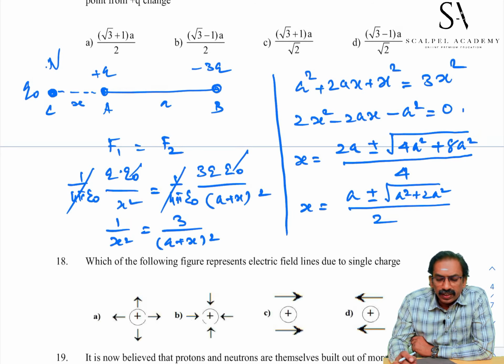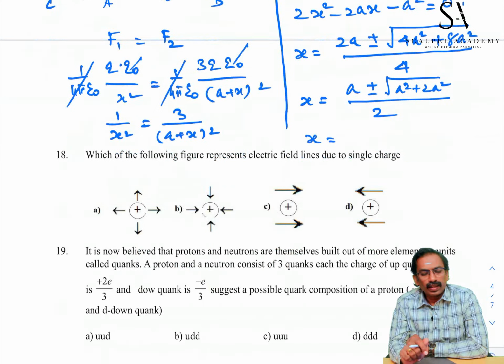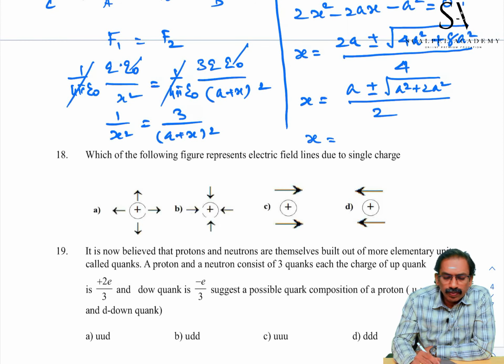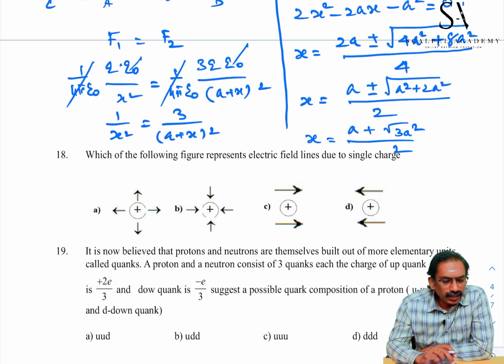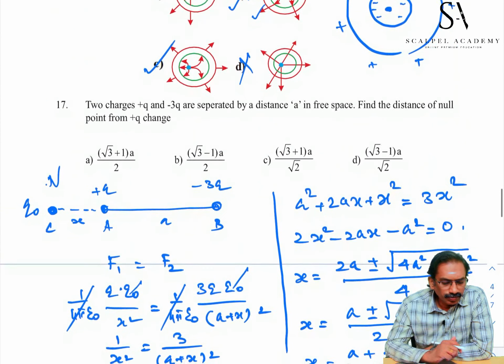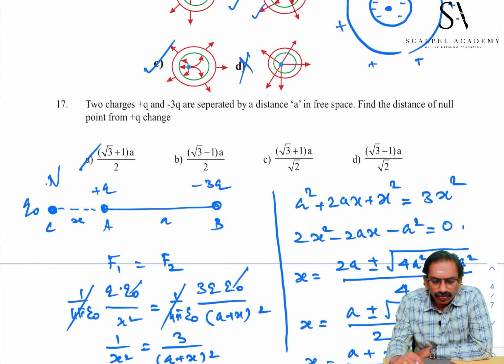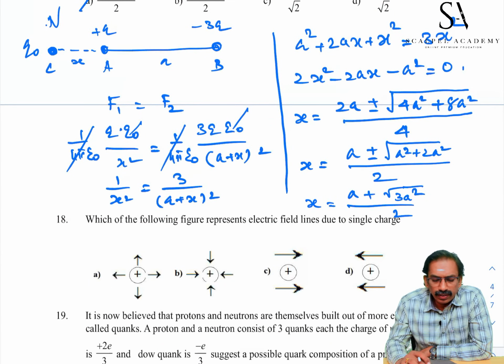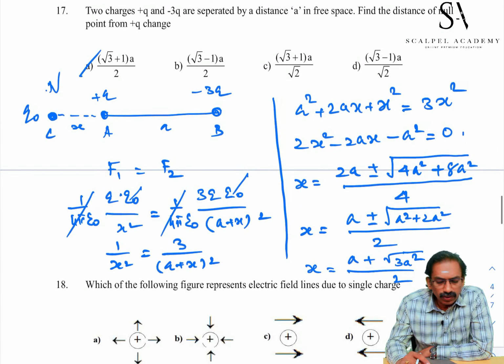A minus square root of 3a square is not possible. The possible value of x is a plus square root of 3a square by 2. Then our option is A. Take a outside of the square root: a square taken outside is a. So option A is correct.